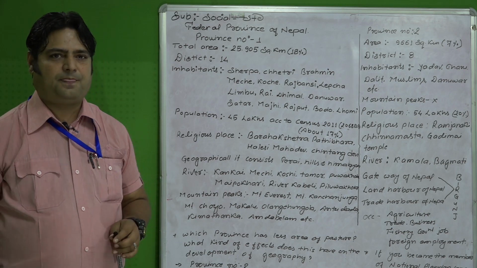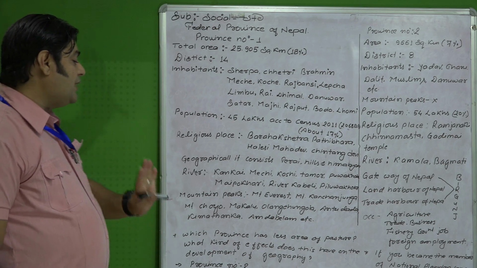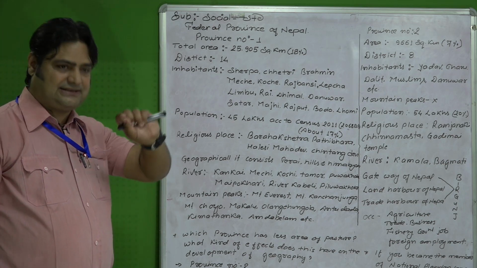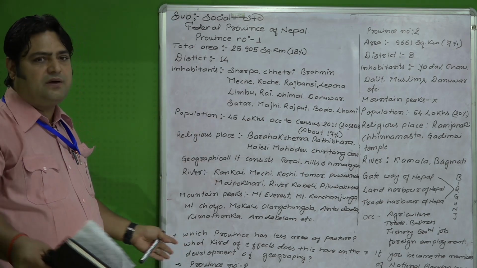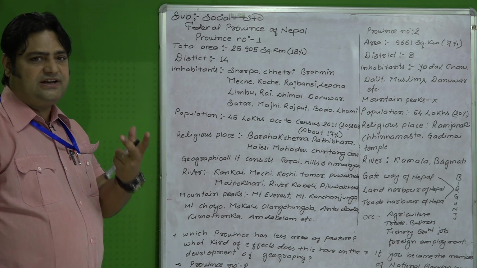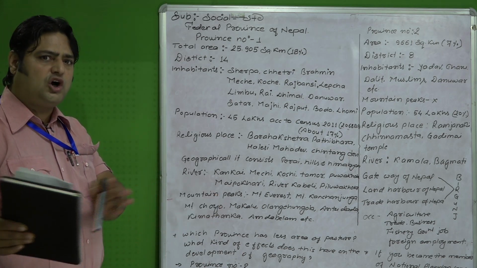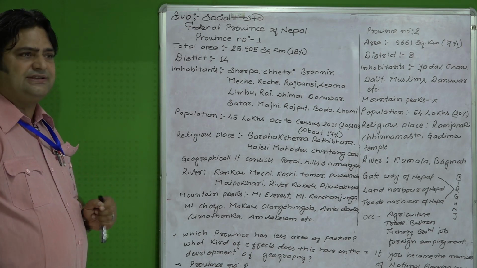That is the question. Province number 2 has less area of pasture because it does not include or consist of the hilly and Himalayan region, so only the Tarai belt remains. So pasture land is very little here. Then what effect will it cause in geography for the development work and activities of this province?